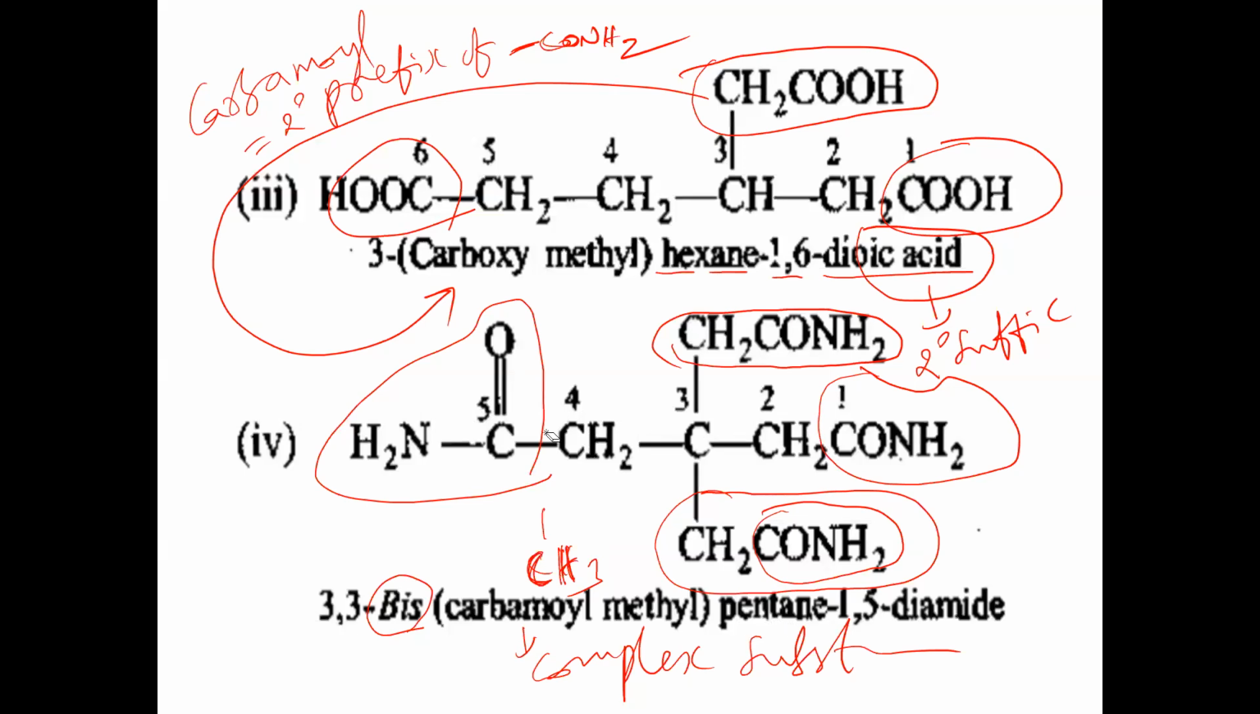Between the carbon atoms, all single bonds. Don't take this double bond between C and O. Between carbon atoms, single bonds. So "an", pentane. Then 1,5 diamide.